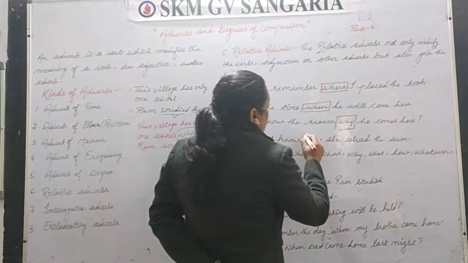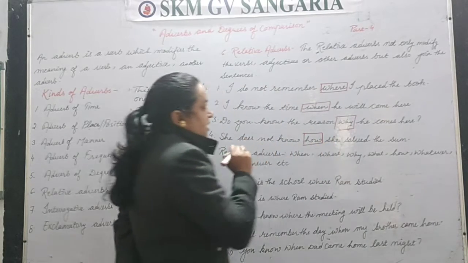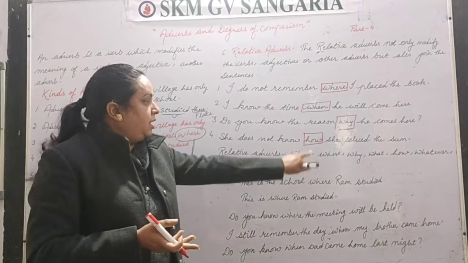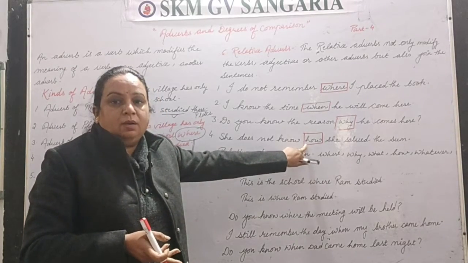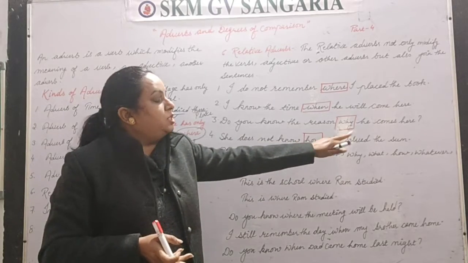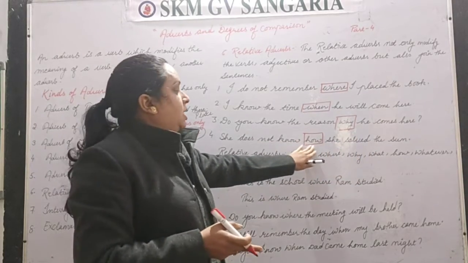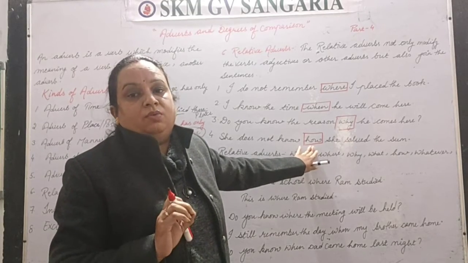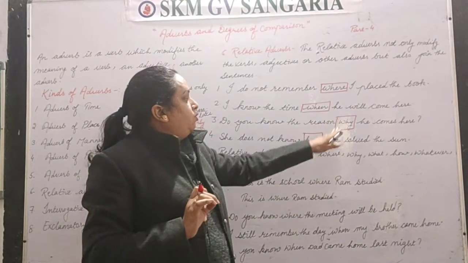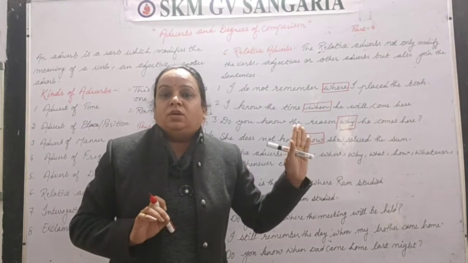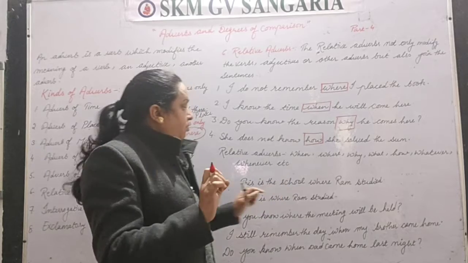Now this word how is telling us manner, right? So this is not adverb of manner, but this is joining two sentences. She does not know how she solved the sum. So this is working as an adverb of relation, means relative adverb. Clear? So what, when, where, why, how, all these are adverbs of relation, means relative adverbs.